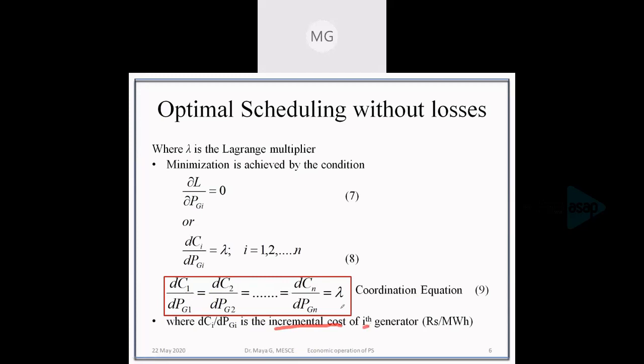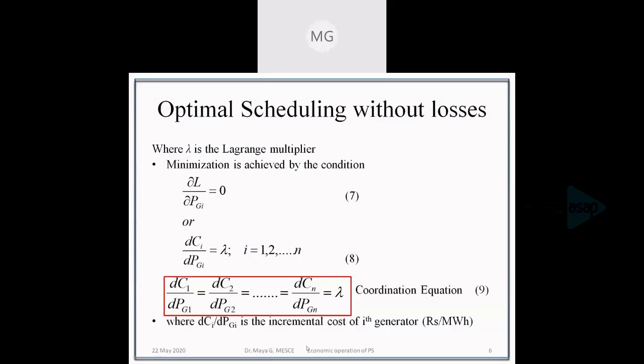So we have the coordination equation, equation number 9, and we also have the power balance equation, that is generation minus demand is equal to 0. By using these two equations, we can solve any optimal scheduling problem which neglects the losses.